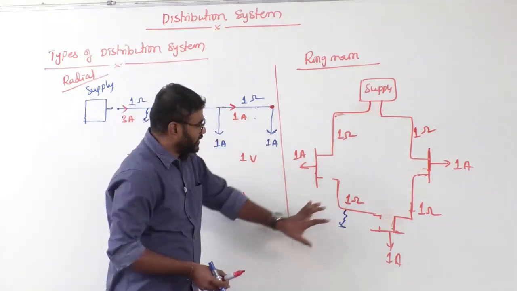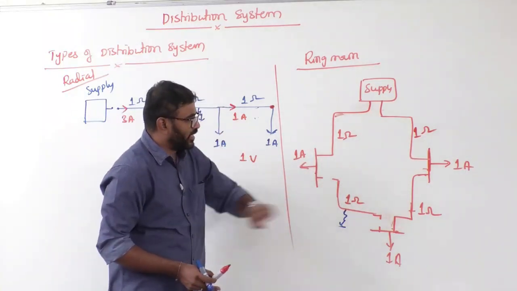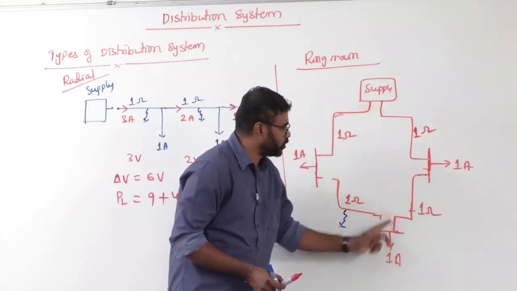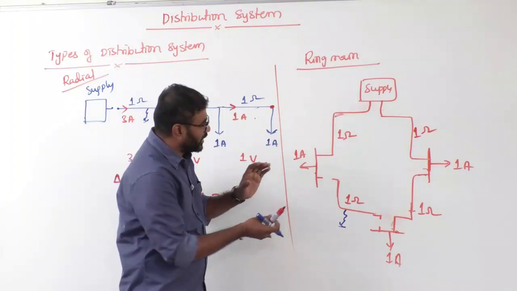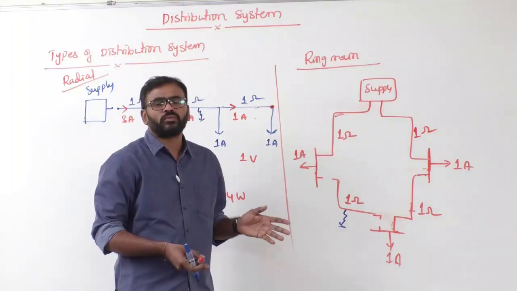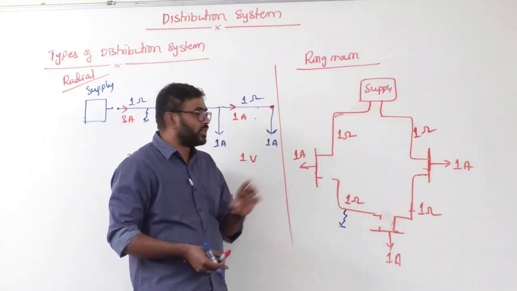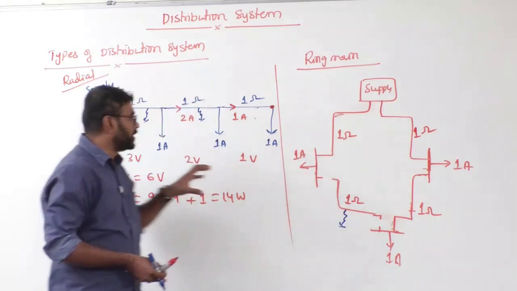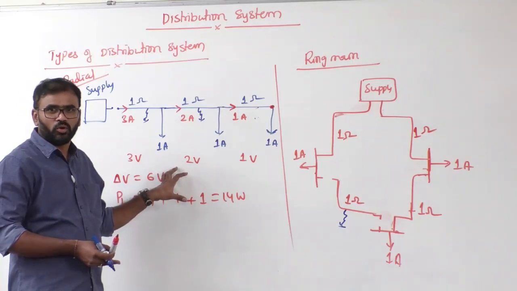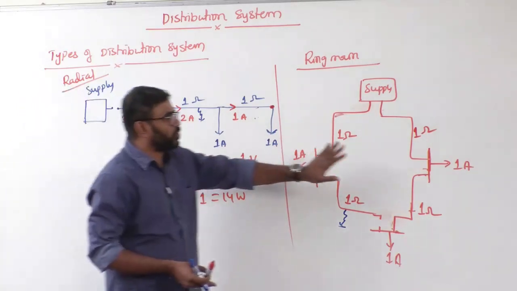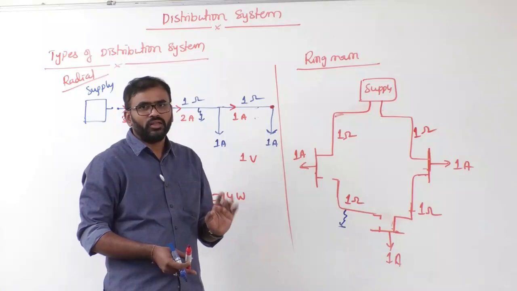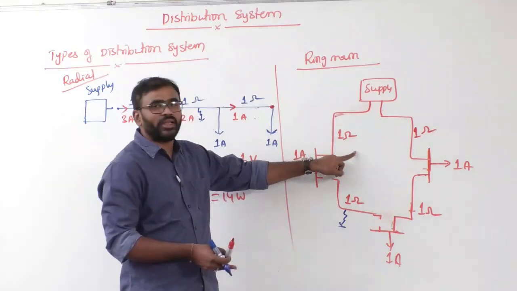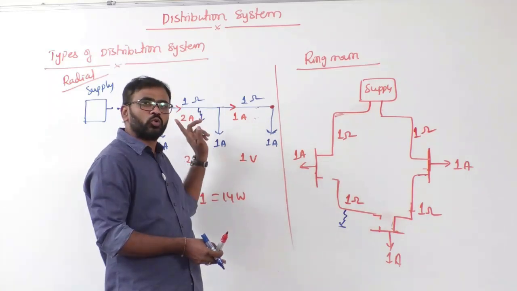Now let's see, if there is a fault here, this line is isolated, but supply is there from here to here, and supply is there from here to here. Does any consumer get affected? No. That means the first important thing, the reliability, is very high here, but very poor here. Less reliability here, and high reliability here. That is the first advantage of a ring main distribution system compared to a radial distribution system.